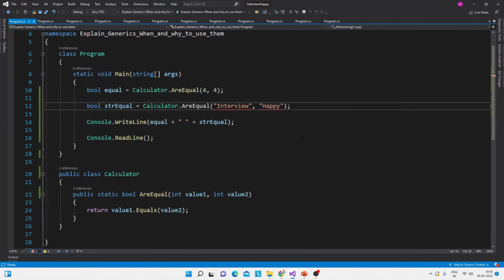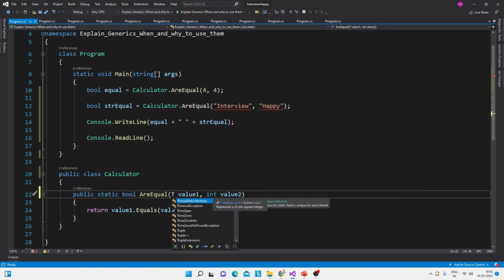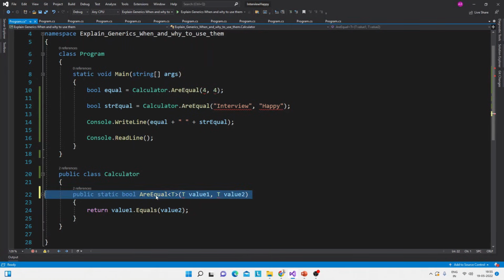So this is the code, and as I said, this will not work and it will give an error: cannot convert from string to int. So we have generics to resolve it. Generics can be applied on methods or on a class only. So let's try to make this method generic first. First of all, we will put T here in this method, and then we will do like this. So basically we are making this method generic.